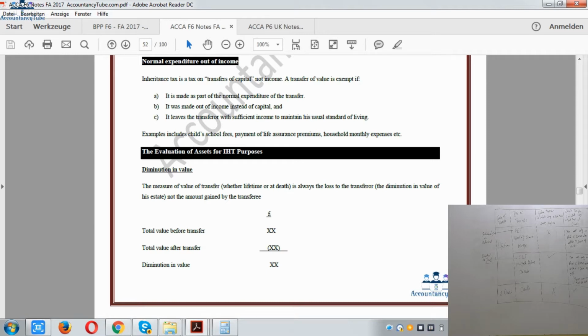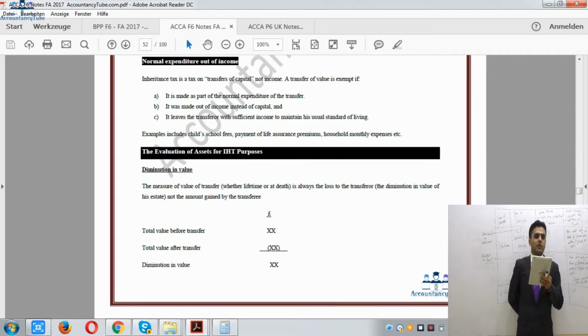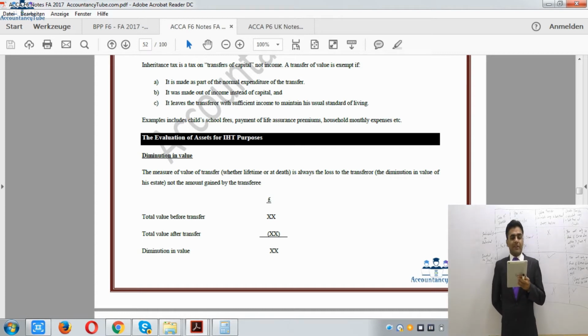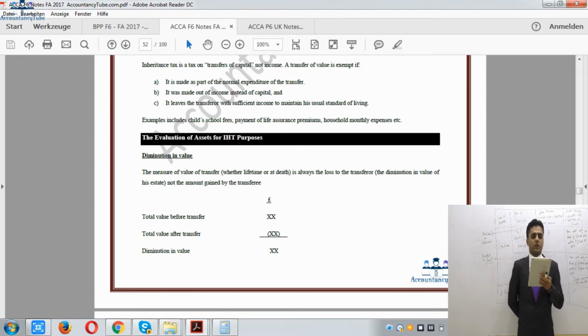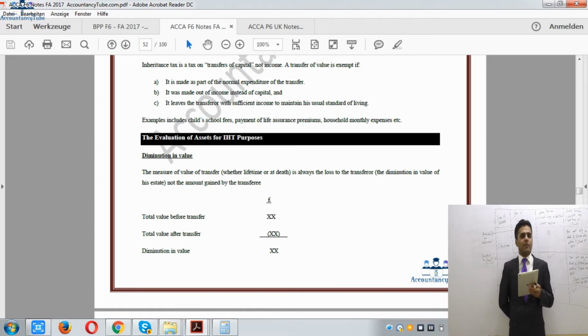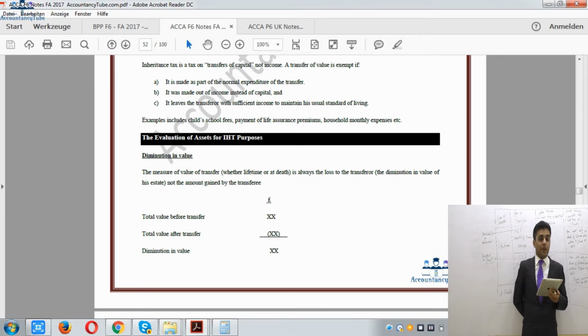Right then, it says that it is made as part of normal expenditure of the transferor. If it is normal expenditure of the transferor, then it will be exempt. If it is made out of income instead of capital, or it leaves the transferor with sufficient income to maintain his standard of living, which means that I am so rich, I am earning £10,000 a month, and if I give £100 to my grandchildren, it won't harm my life. It won't harm the way I am living, so I will keep living the way I am living.